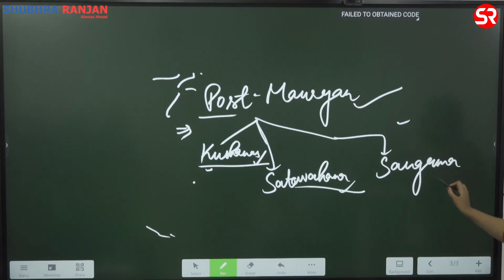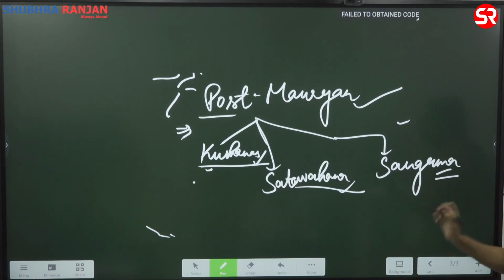So we will study the larger cultural details of Sangam and some political details that we are able to find. When we are talking about Sangam, they are in the deep south, prominently in the area of Tamil Nadu and Kerala. So that is something we are going to study in post-Mauryas.